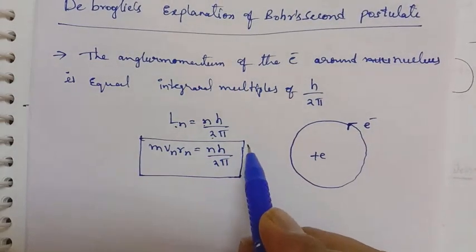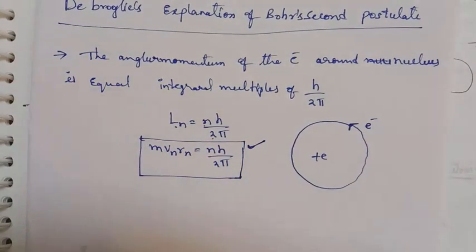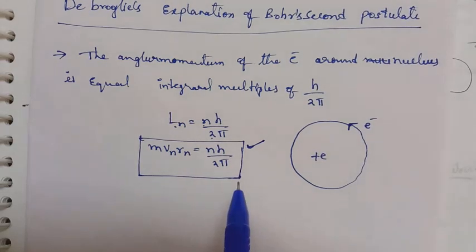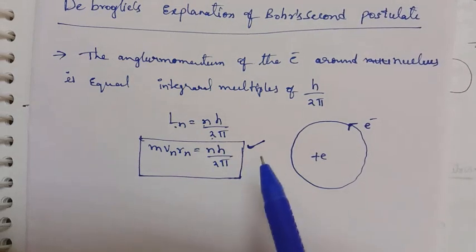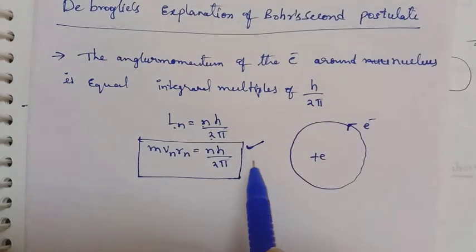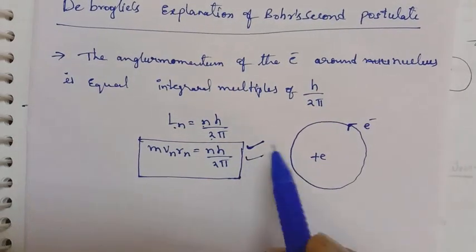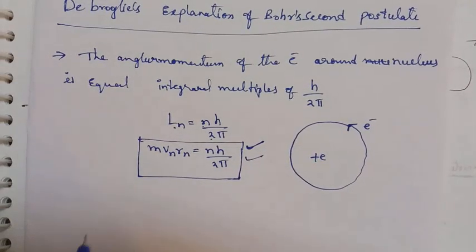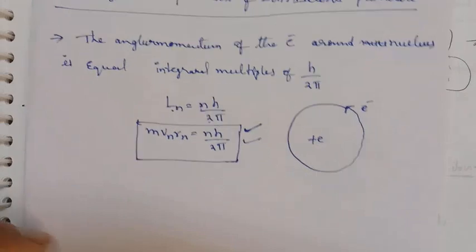This puzzle was solved by Louis de Broglie, a French physicist, after 10 years of this postulate. First, it was given by Bohr, and after 10 years, de Broglie gave the explanation regarding this postulate.